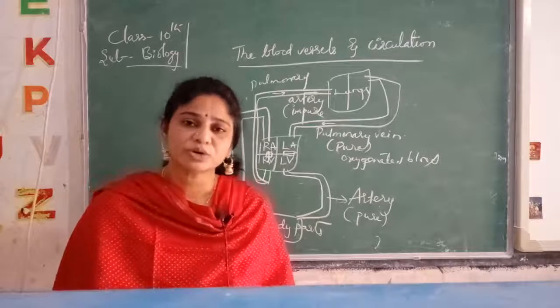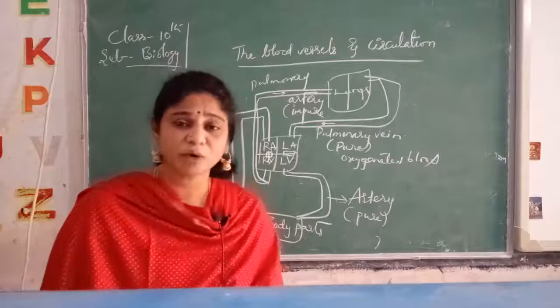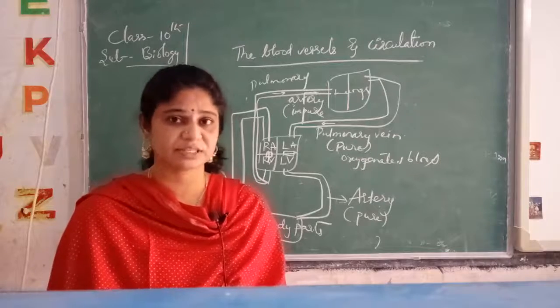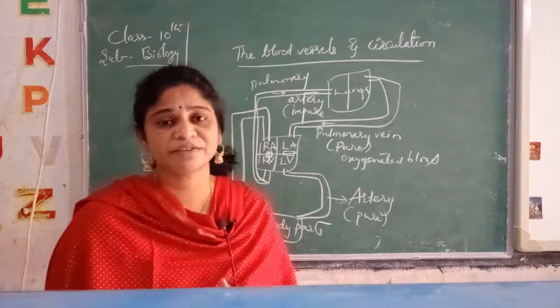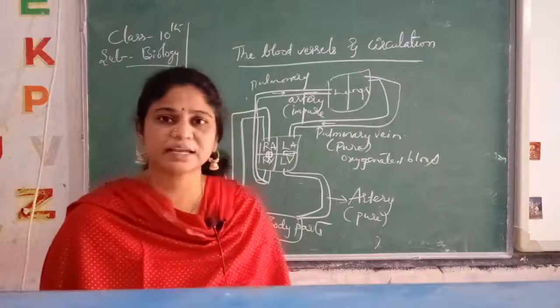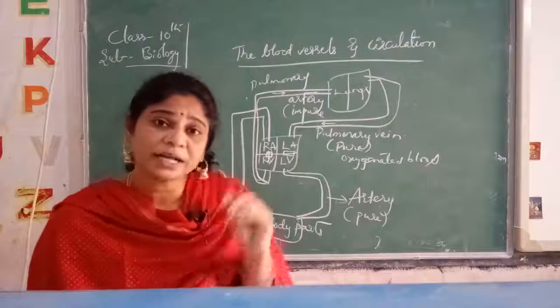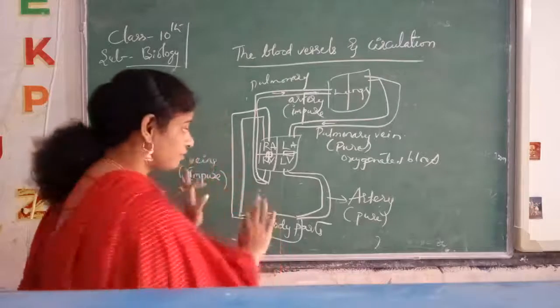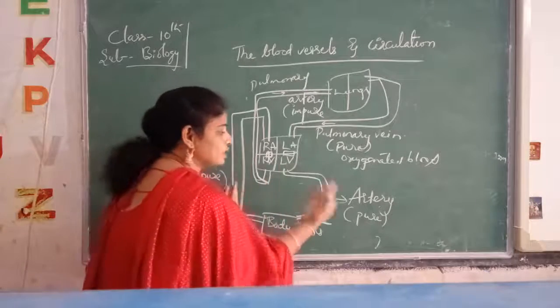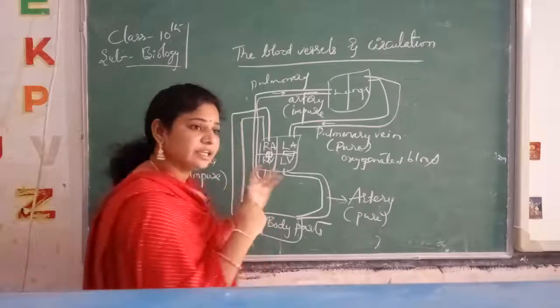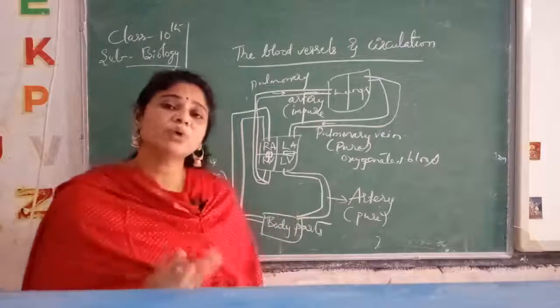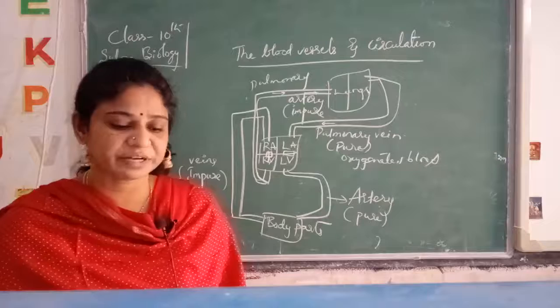Now, who identified these veins first? How could we know that there are blood vessels carrying blood? The heart is the largest one. The heart is a pumping machine, an organ we can know, but how did they know about the different kinds of blood vessels, that this one is a vein, this one is an artery carrying impure blood, this one is pure? How could they come to know? Who discovered that? We will know here.